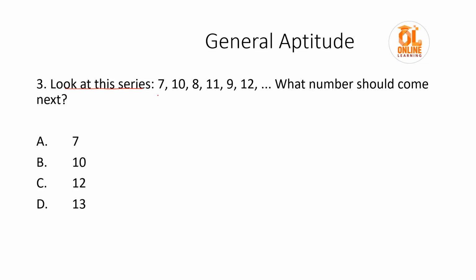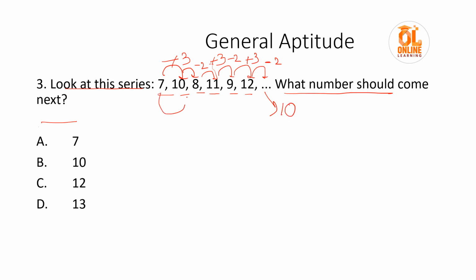Look at this series: 7, 10, 8, 11, 9, 12. What number should come next? If you can see here, it is plus 3, then minus 2, then again plus 3, then minus 2, then plus 3, then it would again be minus 2, that would be 10. Another way could be 7, 8, 9, then 10, because plus 1, and here it is again 10, 11, 12.